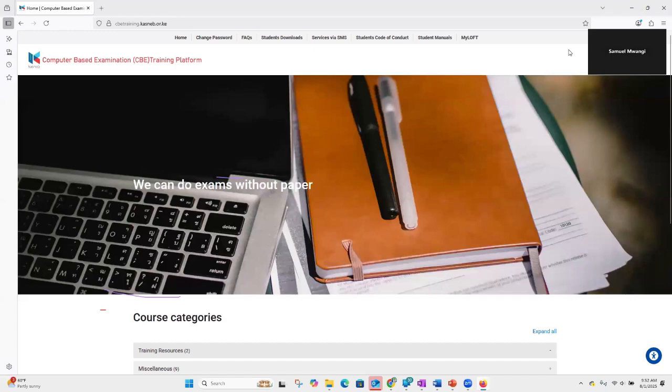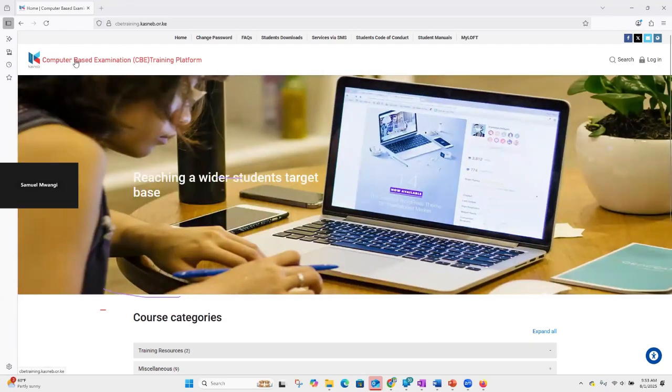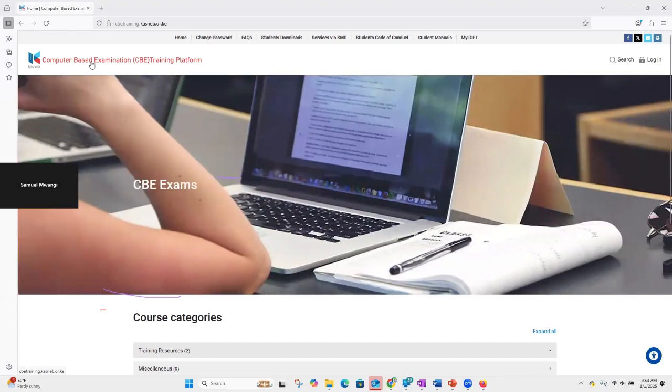Then once you get onto this page, the next item that I'll be looking for is this login button. Whenever you get onto the CBE training, because the other replica system will be very confusing, it's good that you take note of this red banner up here that reads CBE. Sorry, I didn't even say what CBE is. CBE is an abbreviation that we normally use for computer-based examination.